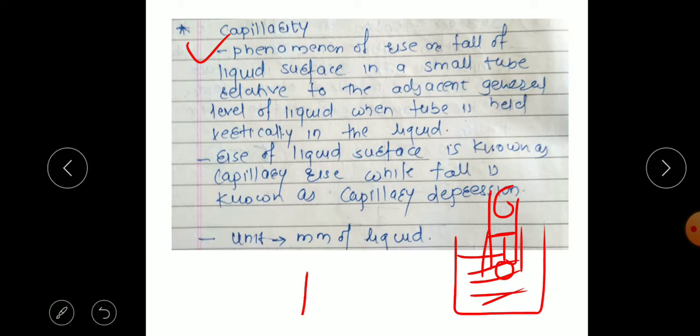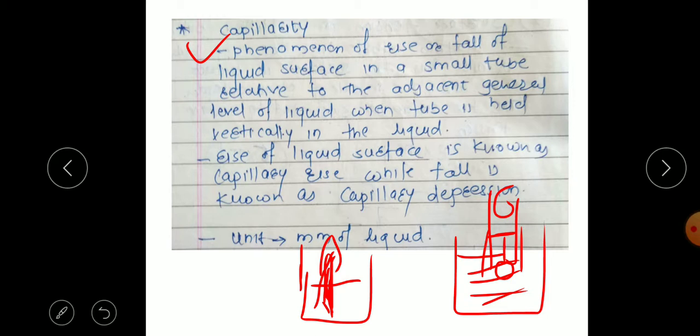Or if you consider a kerosene lamp or oil lamp, where we use a cotton wick, the kerosene or oil will rise in the cotton wick and burn continuously, because of the property of capillarity.